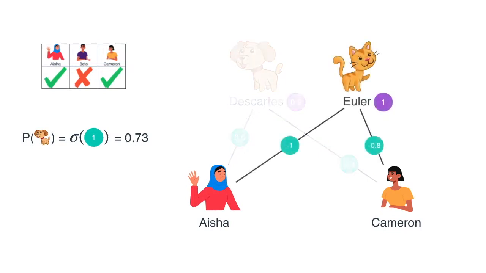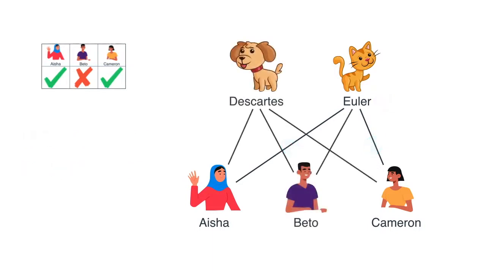Now we do the same thing for Euler, and I encourage you to work it out yourself. Since the sum of these numbers is 1 minus 1 and minus 0.8 is minus 0.8, we get that the probability Euler shows up is 0.31, which is the sigmoid of minus 0.8. So this is 31%. And that is how we sample. Basically, Descartes has a 73% probability of showing up, and Euler has a 31% probability of showing up.